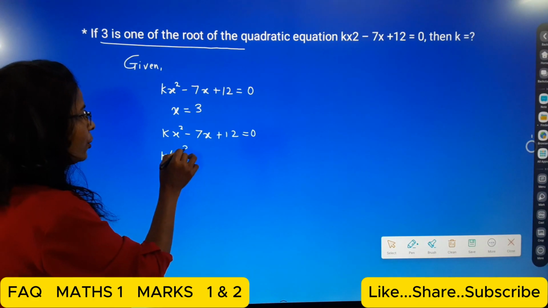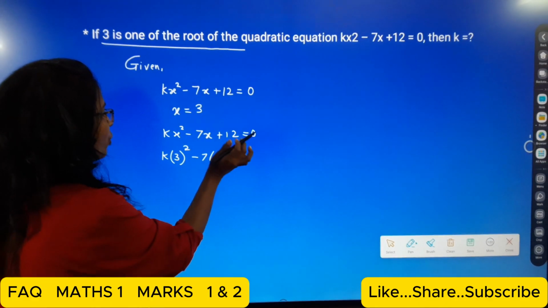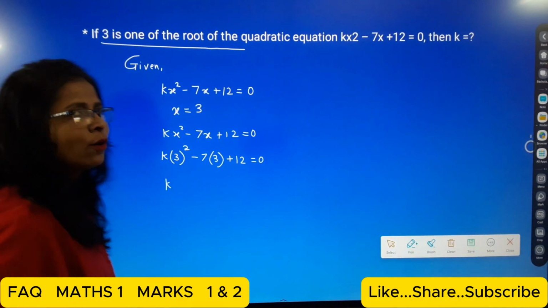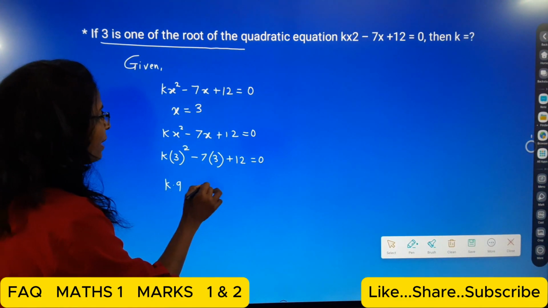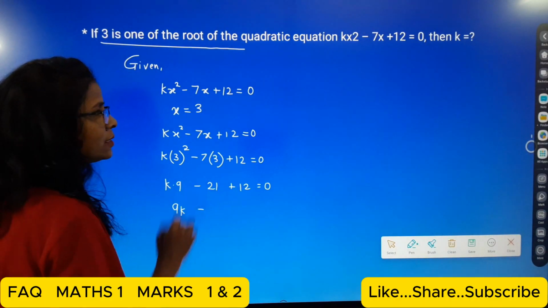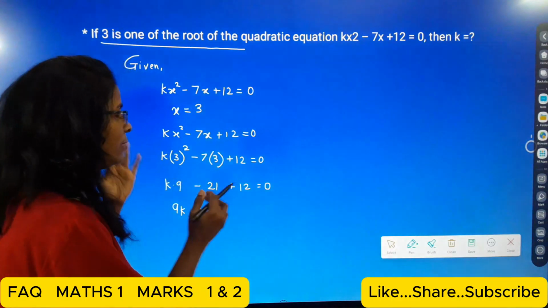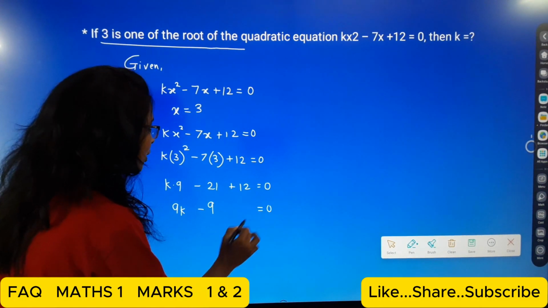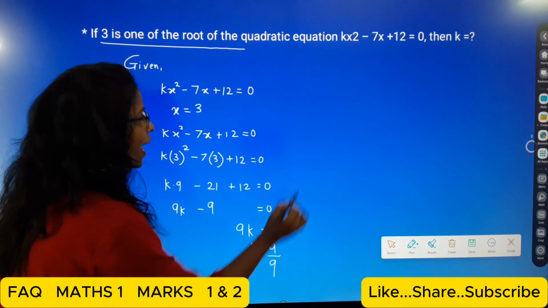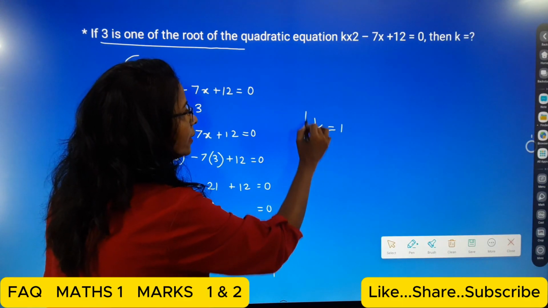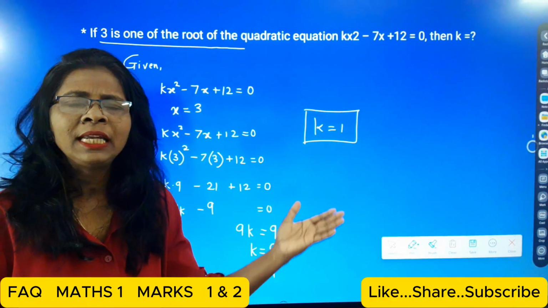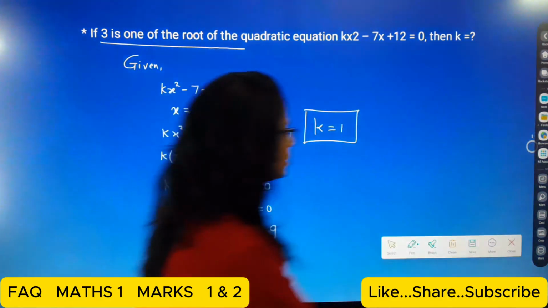So k times 3 square minus 7 multiply 3 plus 12 is equal to 0. Now k and the square of 3, that is 9. So 9k minus 21 plus 12 is equal to 0. Now 21 minus 12 will be minus 9. So 9k minus 9 is equal to 0, that is 9k is equal to 9 and k is equal to 9 upon 9, and students, k is equal to 1. Okay student? Very easy. Common and frequently asked question, that is a FAQ. Okay students? Then next one.